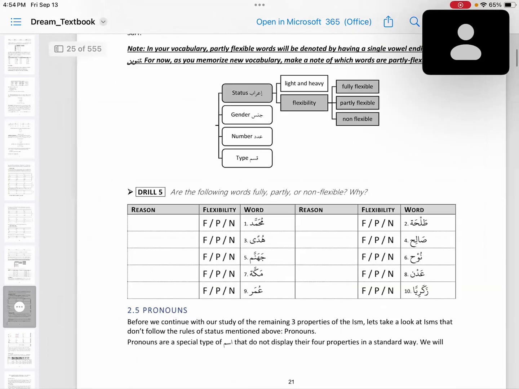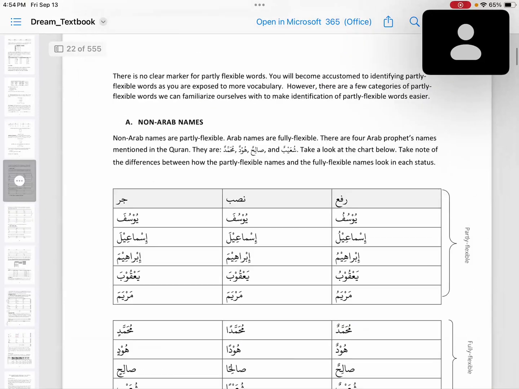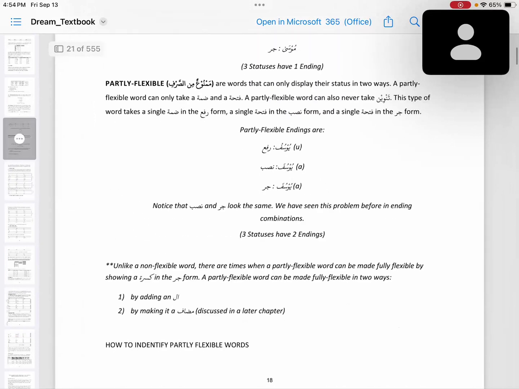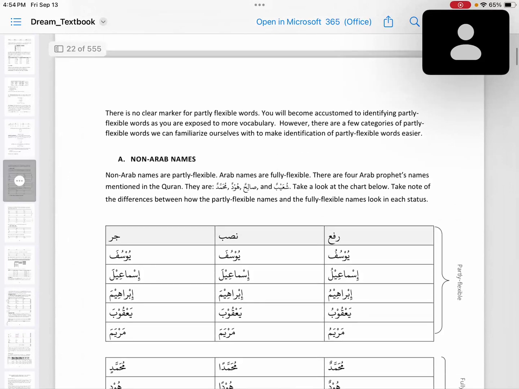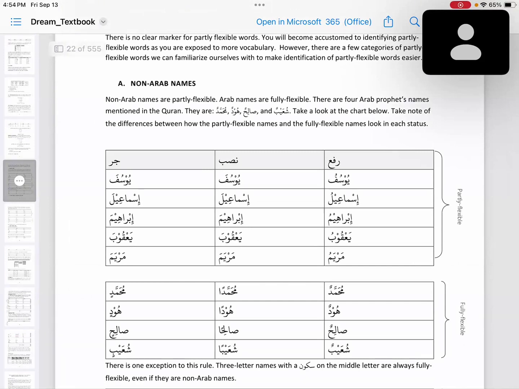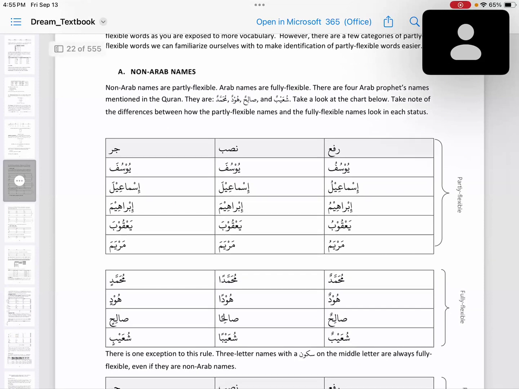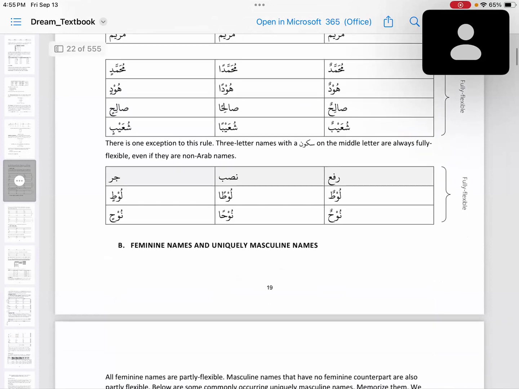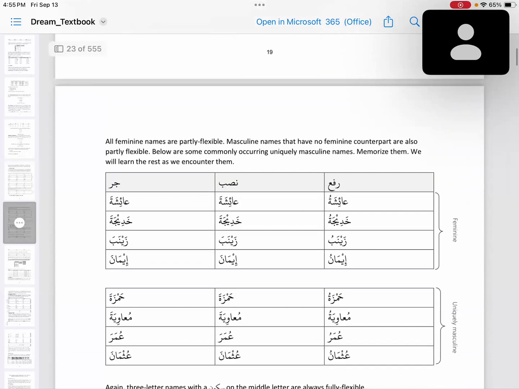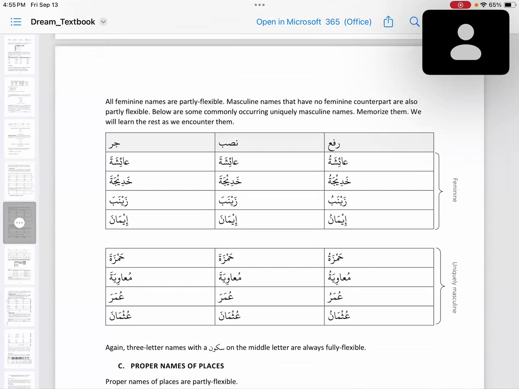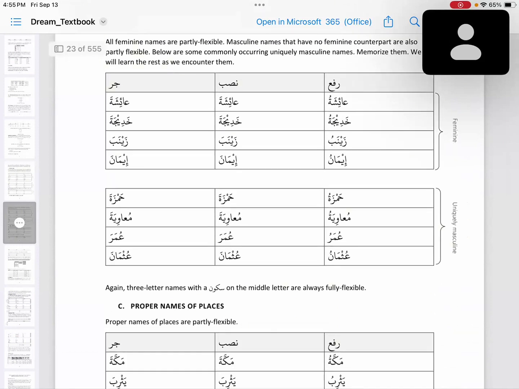So we are doing examples of the partly flexible non-Arab names. Arab names are fully flexible, non-Arab names are partly flexible. Then non-Arab names with three letters and a sukoon in the middle will be fully flexible. Then we have all feminine names, Arab or non-Arab, which are partly flexible, and masculine names with no feminine counterpart are also partly flexible.